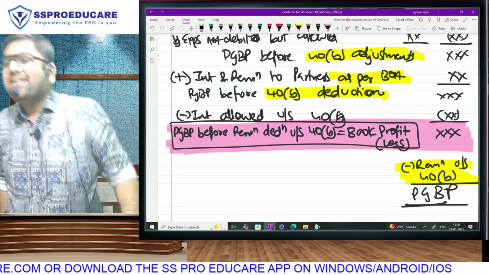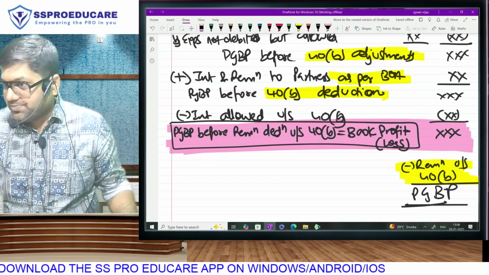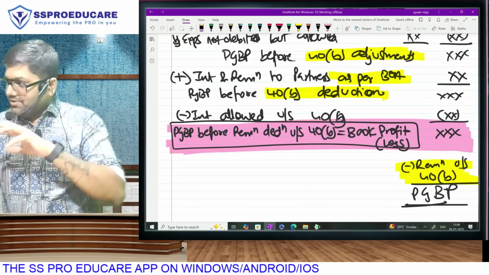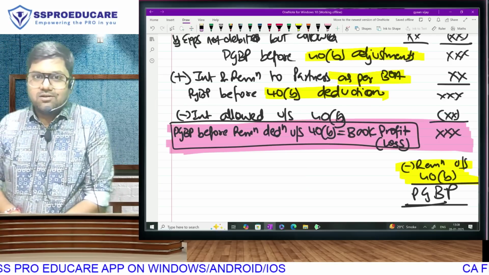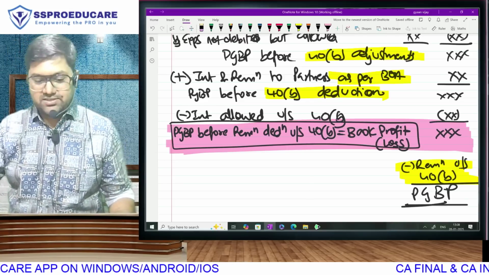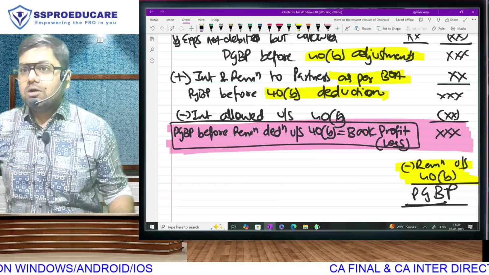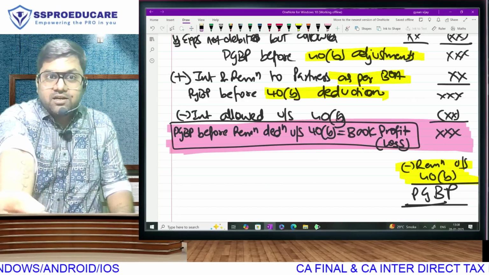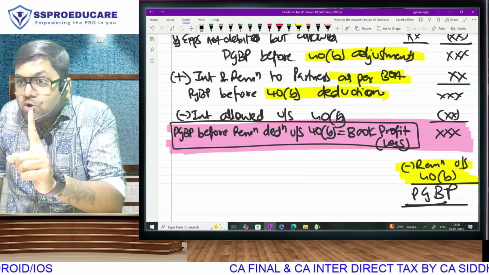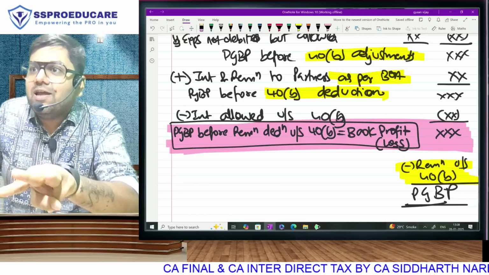Popat! You have made that mistake which rank holder category students make. Does not mean, sir, that we are rank holder category. No. This mistake they also make. This is something that you have not paid attention to. If your answer is 3 lakh, you are wrong. Because what was my question? Listen to the question again. I know you are thinking, sir, 3 lakh is the answer. My question was, if it is book loss, what is the deduction? The answer is not 3 lakh. It is actual or 3 lakh.